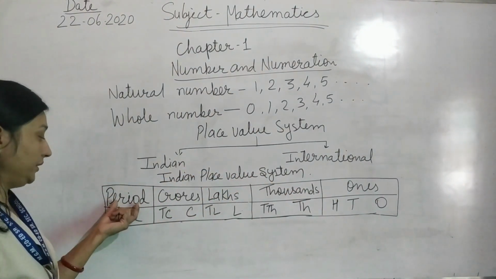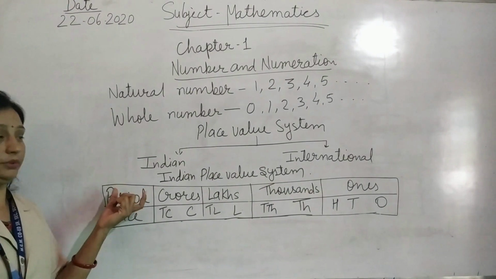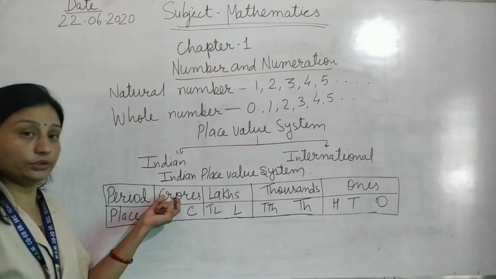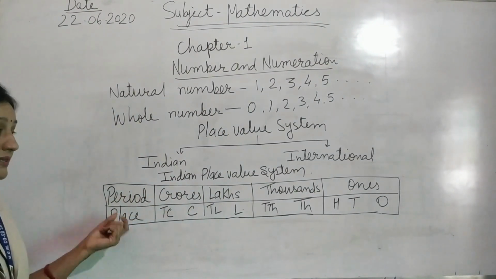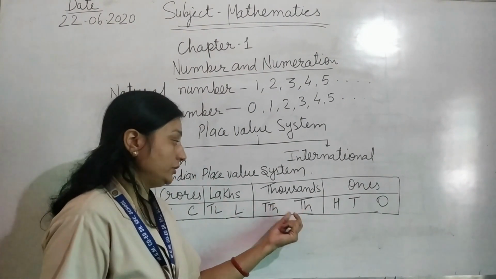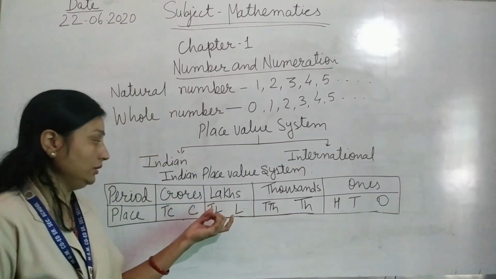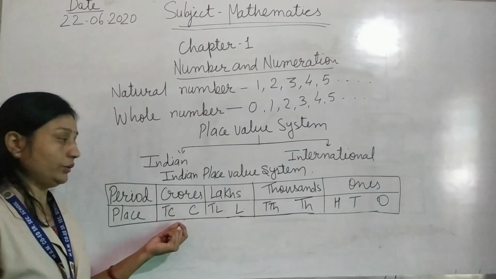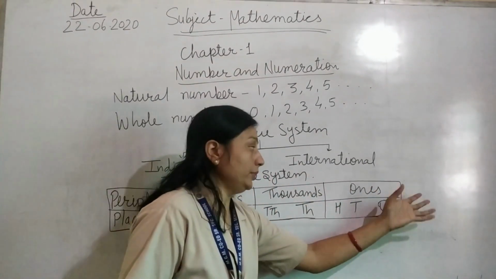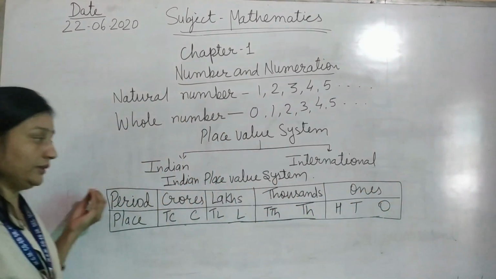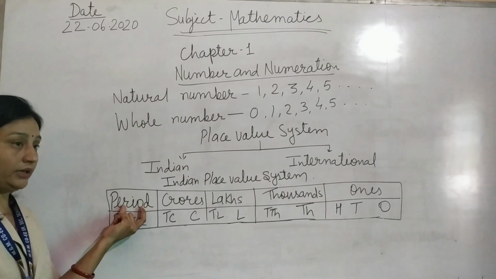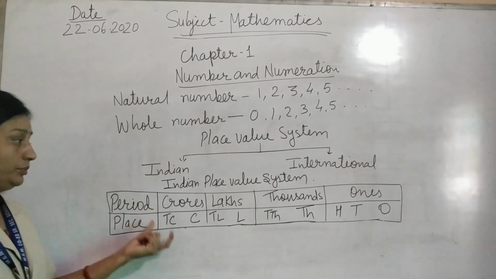Here are periods and places. Ones, thousand, lakh and crore are called the periods. The places are ones, tens, hundred, thousand, ten thousand, then lakh and ten lakh, crore and ten crore. You read the numbers every time from right to left, and while showing the periods, you write the periods.